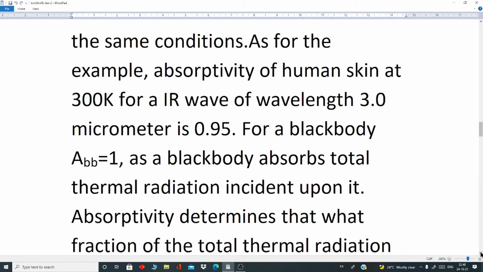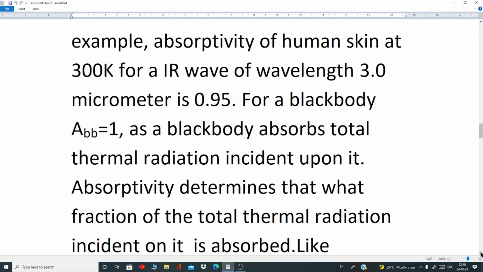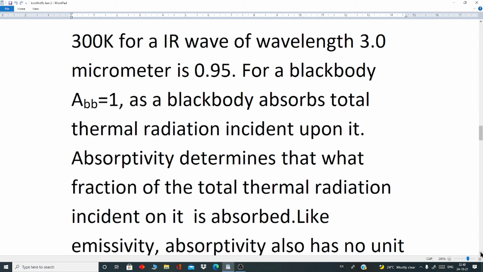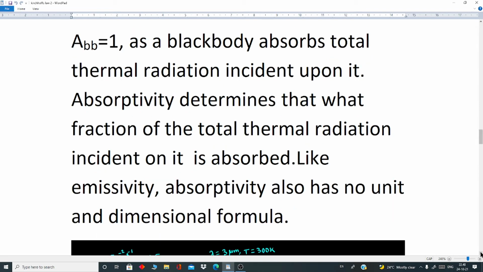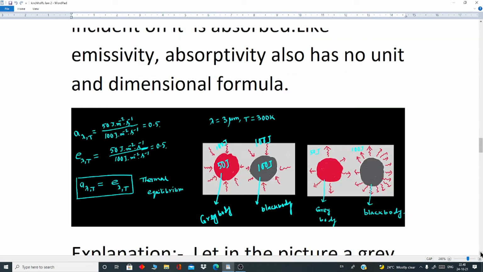For a black body, capital A suffix small bb equals 1, as a black body absorbs total thermal radiation incident upon it. Absorptivity determines what fraction of the total thermal radiation incident on it is absorbed. Like emissivity, absorptivity also has no unit and dimensional formula.